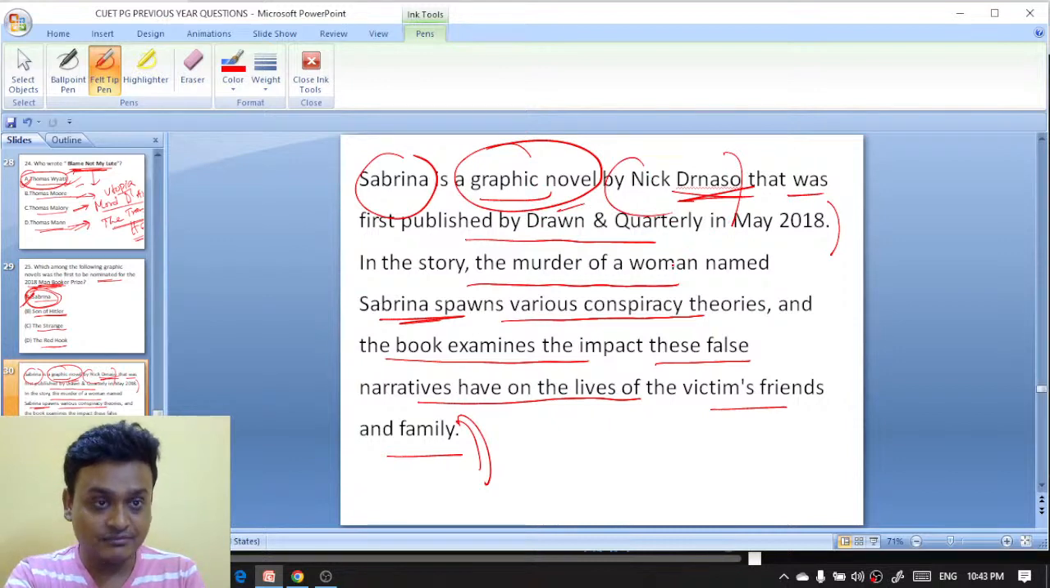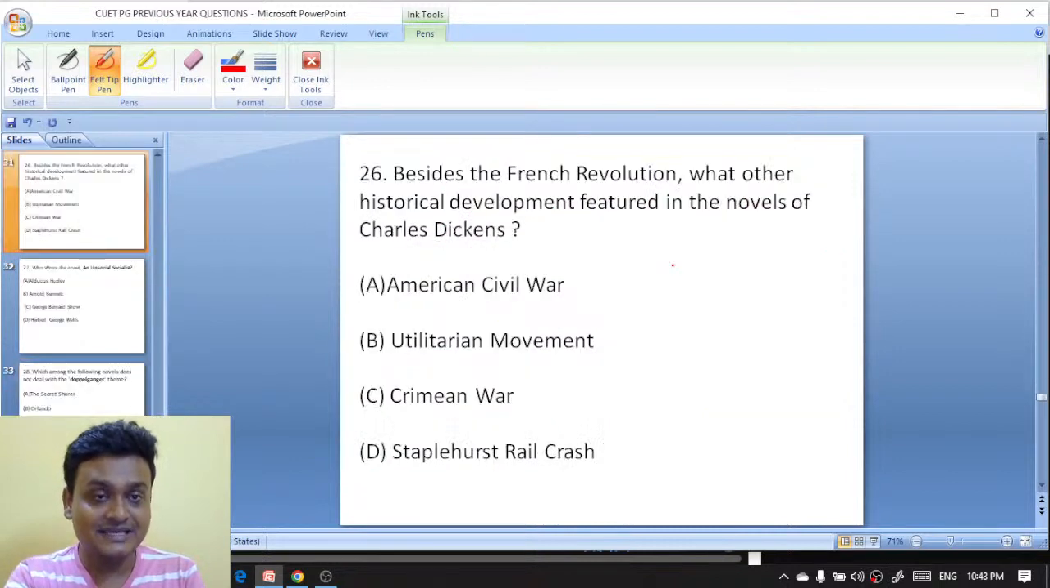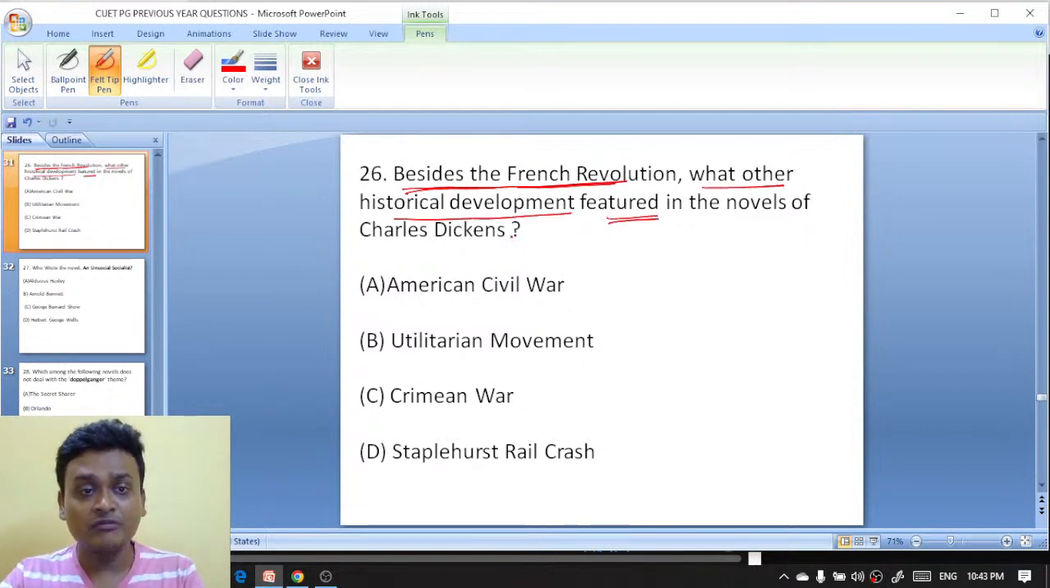Moving ahead to question number 26. Beside the French Revolution, what other historical development featured in the novels of Charles Dickens? The options are American Civil War, Utilitarian Movement.